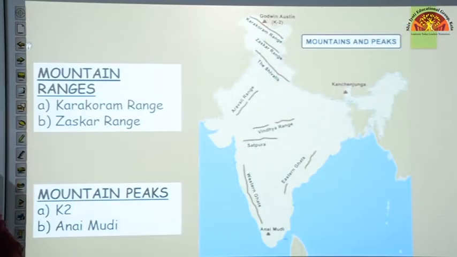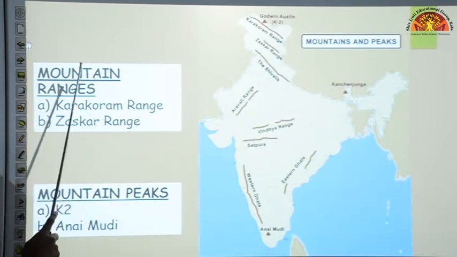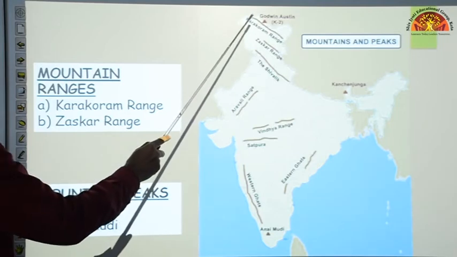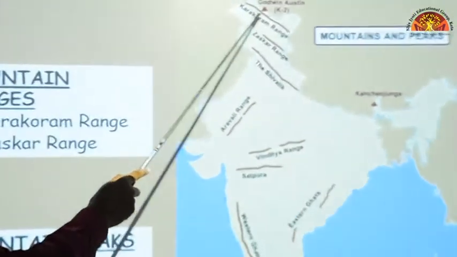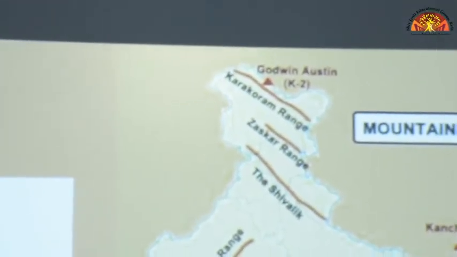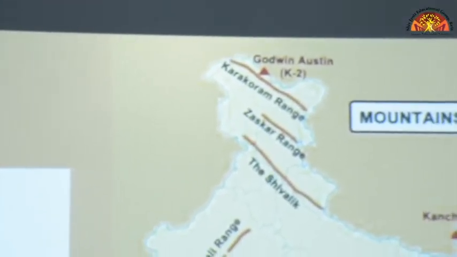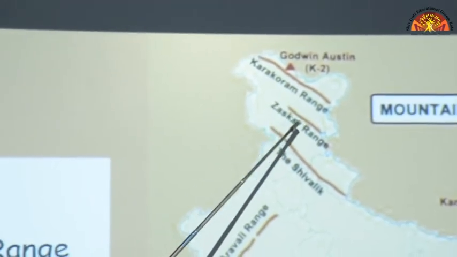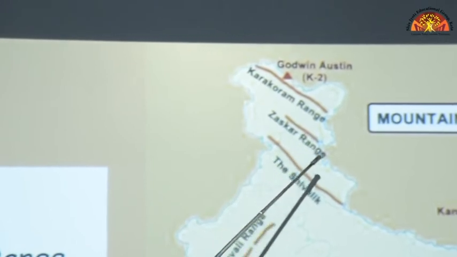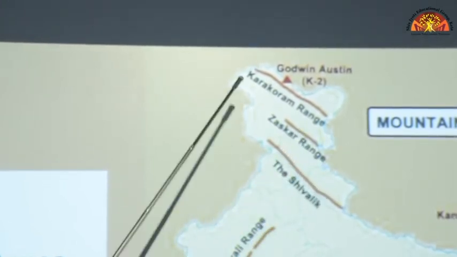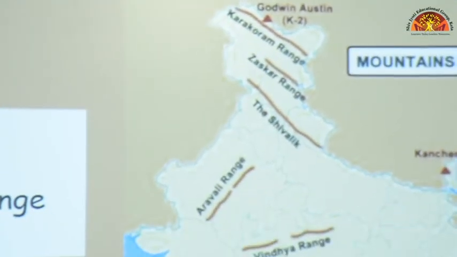So let us begin. First of all, you will mark the mountain ranges Karakoram range and Zaskar range. On the topmost point Ladakh, start the Karakoram range and mark it all the way from here. Then right below that, in Ladakh only, start the Zaskar range, up to the point of Himachal Pradesh, that is your Zaskar hill range. So these two you have to mark, Karakoram and Zaskar, not the others.